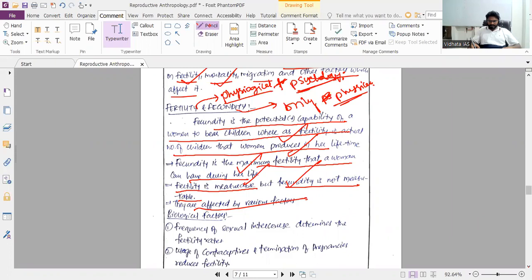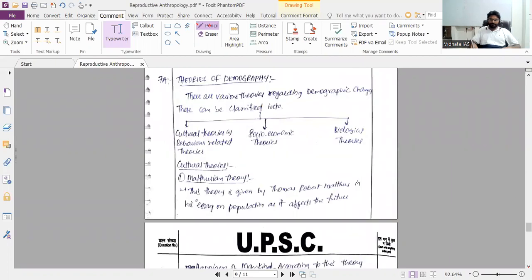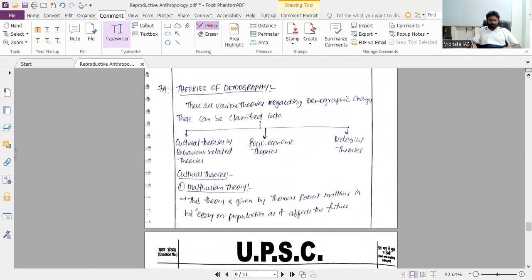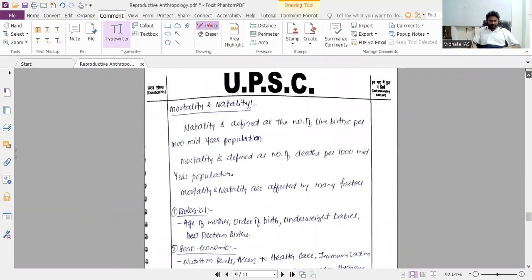Biological or physiological factors include frequency of sexual intercourse, usage of contraceptives, termination of pregnancies, and duration of the fertility period, including the age at menarche. Early menarche and late menopause mean more fertility.